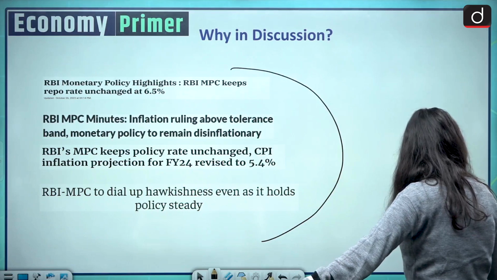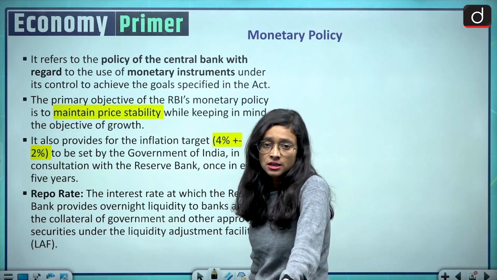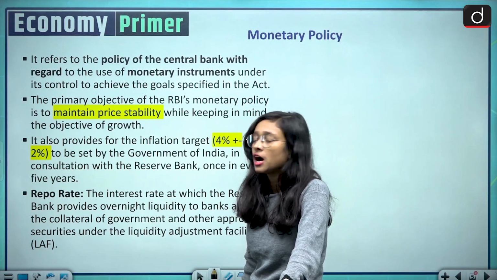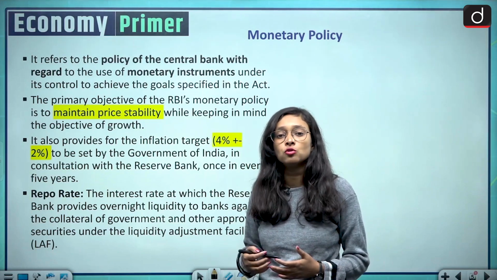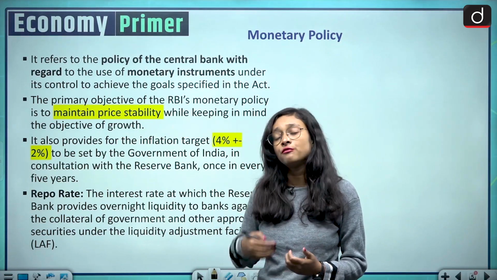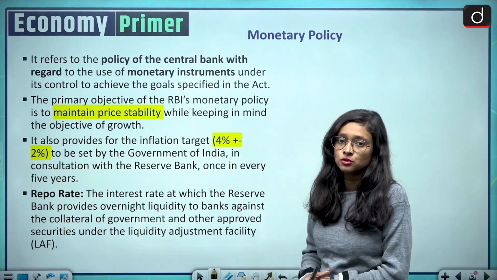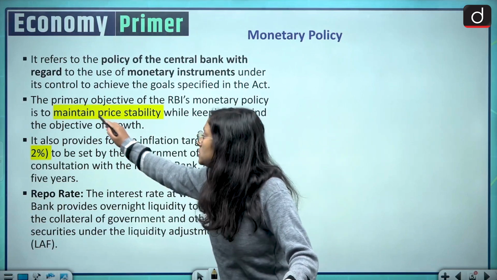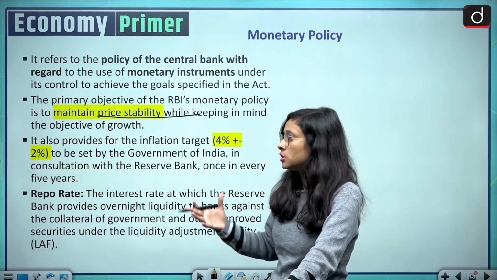Moving to the next slide, which is about what monetary policy is. Monetary policy is a policy of any central bank. Suppose the central bank of India is RBI. So in case of India, it is a policy of RBI. What it does is that, along with monetary instruments, it tries to achieve the economic goals specified in a particular act. This is the monetary policy of any economy or of RBI. And what is its primary objective? Its primary objective is to maintain price stability in an economy along with the objective of growth.